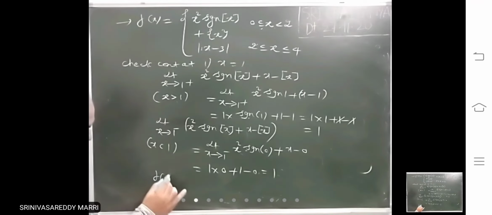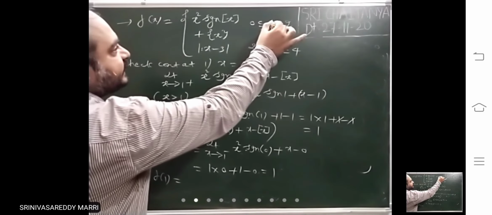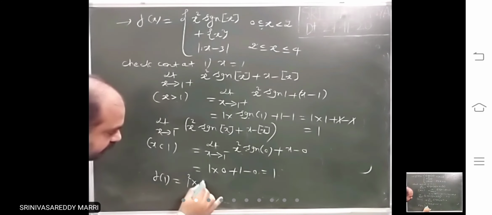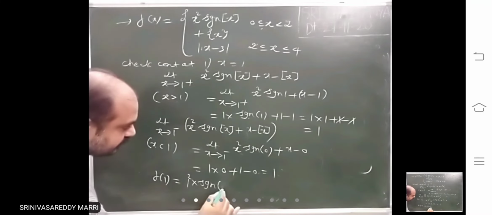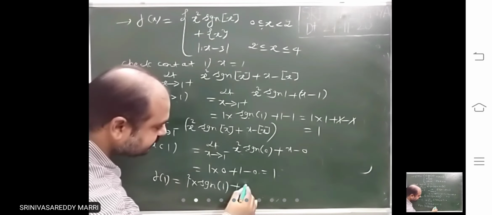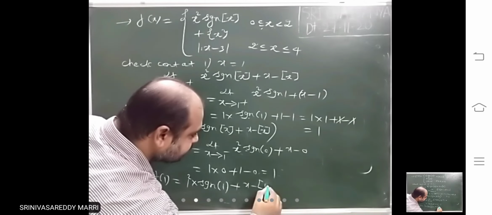F of 1 you have to calculate. These both are not sufficient. F of 1 means at x equal to 1, what is defined? There you substitute 1. Signum of step 1, which is 1, plus x minus step x.